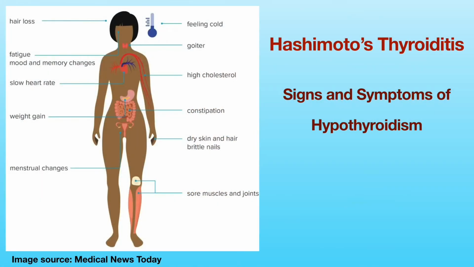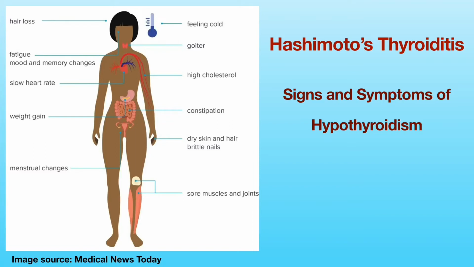As Hashimoto's thyroiditis progresses with more thyroid damage, you may have one or more of the symptoms of hypothyroidism. Signs and symptoms are illustrated in this cartoon. Hair loss, increased sensitivity to cold, a puffy face, goiter or enlarged thyroid, enlargement of the tongue, fatigue and sluggishness, depressed mood, memory loss, etc.